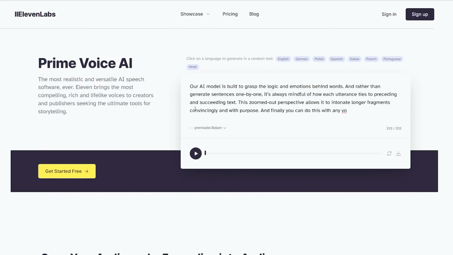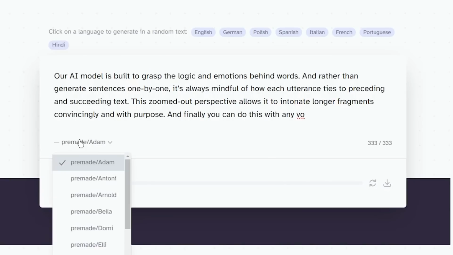Moving on, ElevenLabs lets you clone your voice. So how it works is that you paste in some text, then ask it to speak in the voice that you want. Check this out.